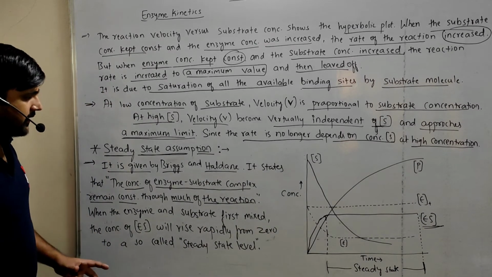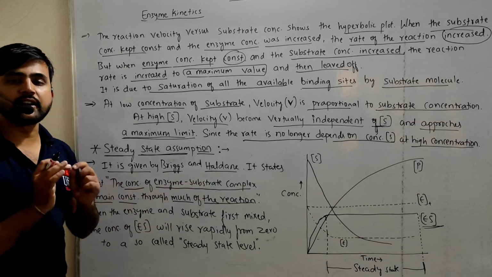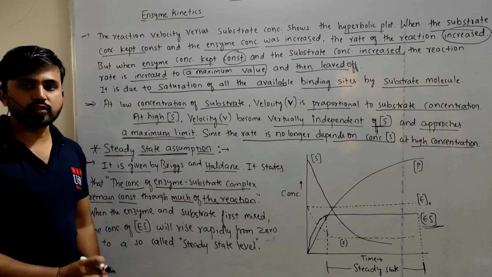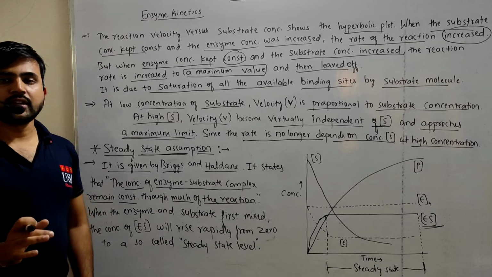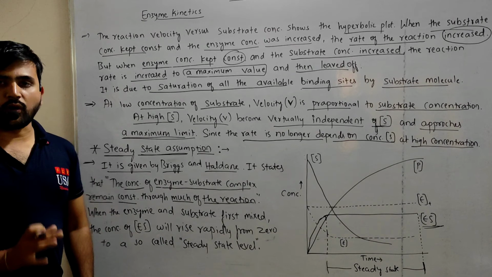So here, the enzyme substrate complex will remain constant through much of the reaction. In the total reaction, the enzyme substrate complex concentration will remain constant.